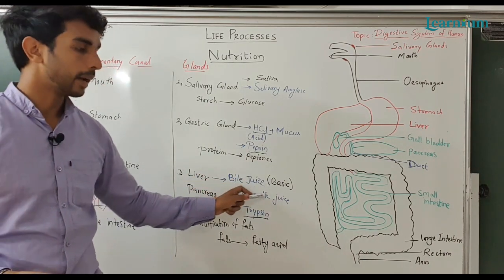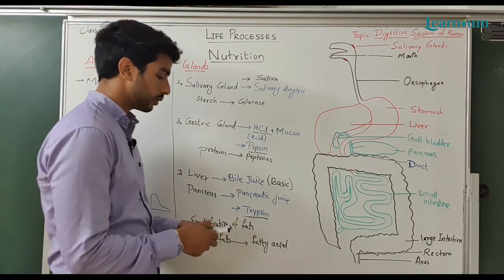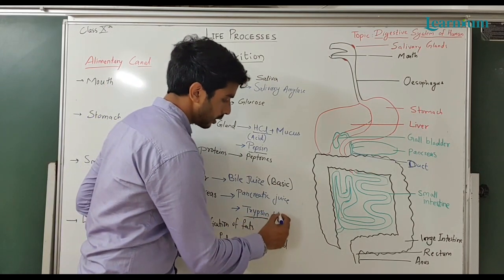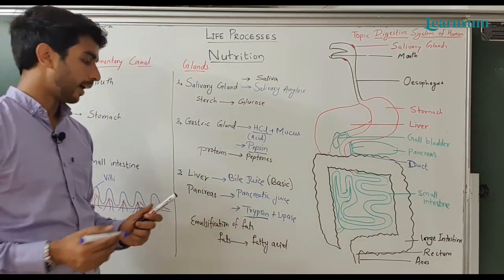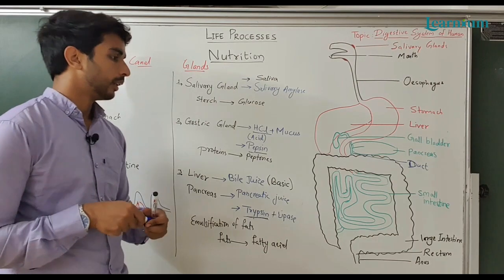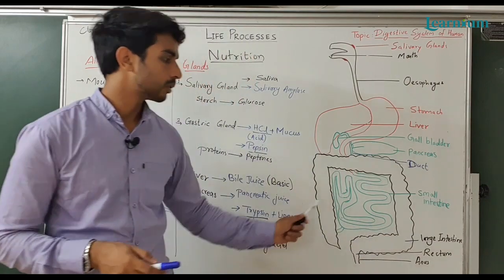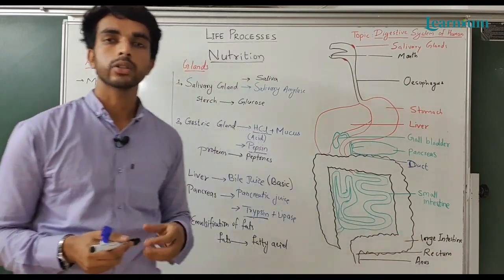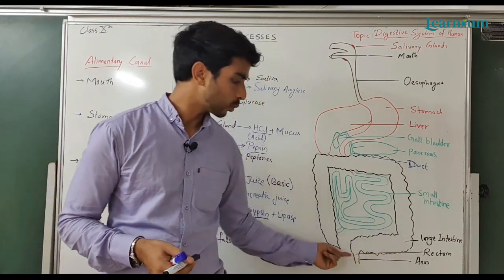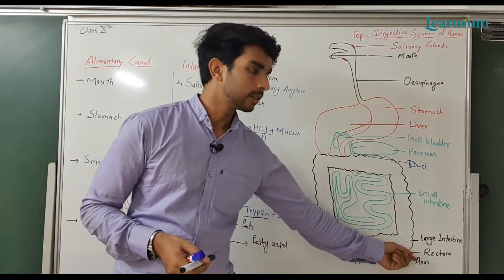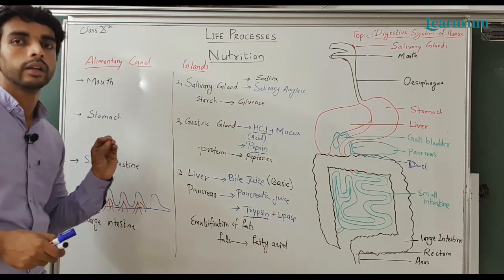Then the pancreas secretes pancreatic juice which has the enzymes trypsin and lipase. Lipase breaks down the fats. Then undigested food will be passed to the large intestine, where extra water will be absorbed. Then it is passed to the rectum, where the storage of fecal matter takes place. After some time, through the anus it will be expelled. So it is all about the digestive system.